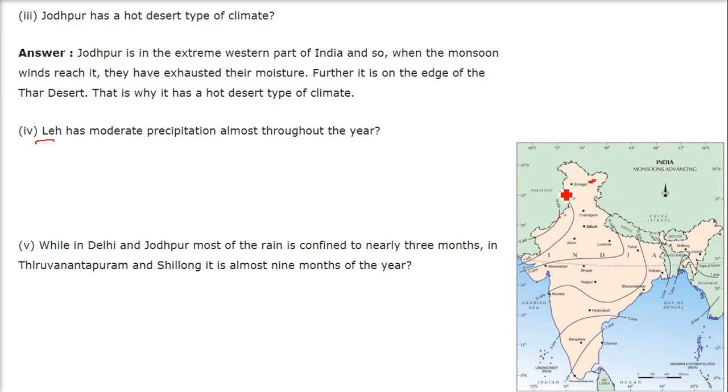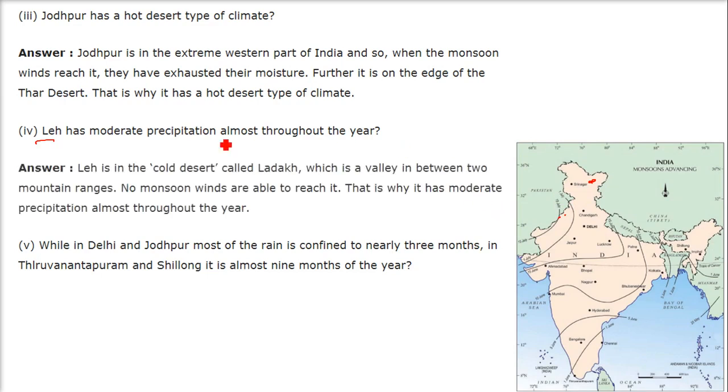Leh has moderate precipitation almost throughout the year. Now, it's a cold desert. Leh lies in the cold desert called Ladakh, which is a valley in between two mountain ranges. If you have, say, a hill here, monsoon winds from either side cannot reach. That is why it is in a valley in between two mountain ranges. So no monsoon winds are able to reach. That is why it has moderate precipitation almost throughout the year.